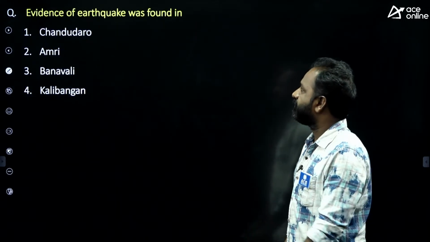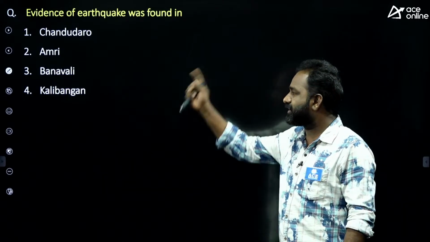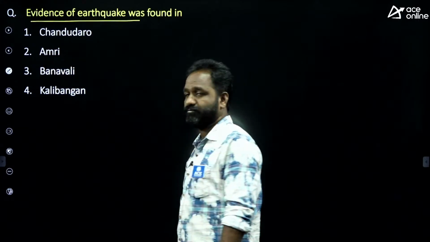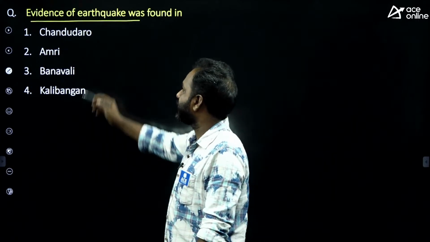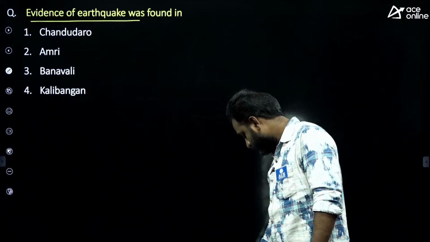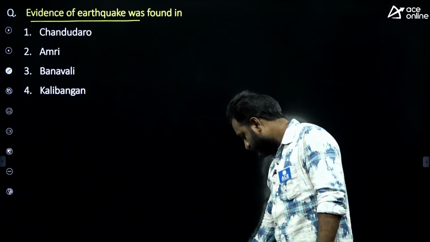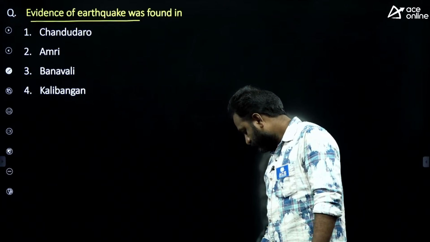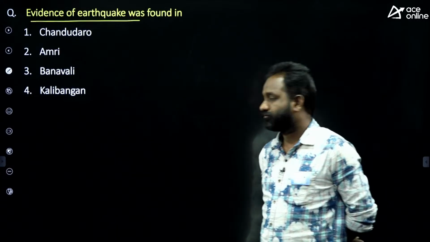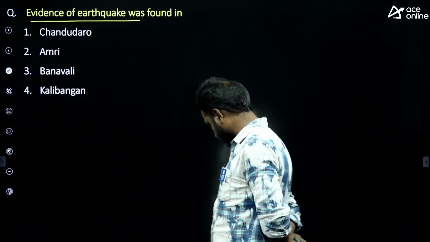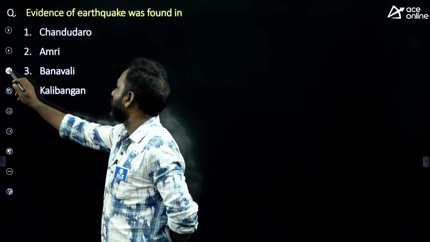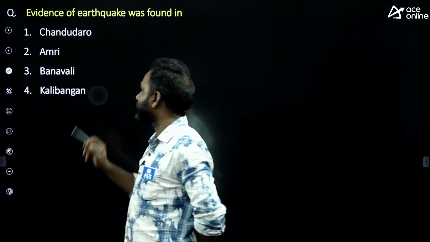Next question. Evidence of earthquake was found in. These are Indus Valley sites. The question is, evidence of earthquake was found in A. Chandaro, B. Amri, C. Banavali, or D. Kalibangan. What is the right answer?